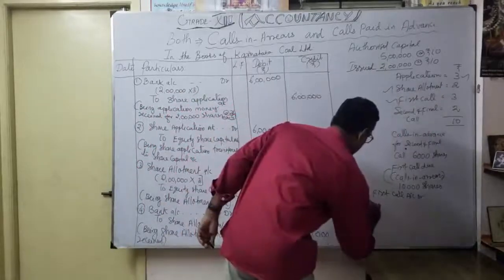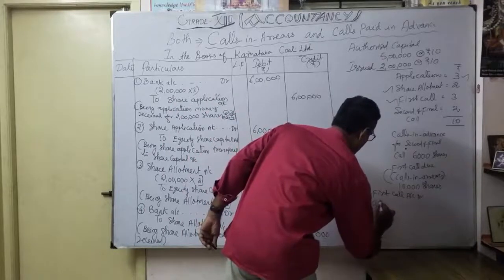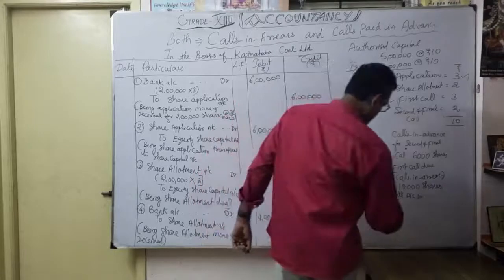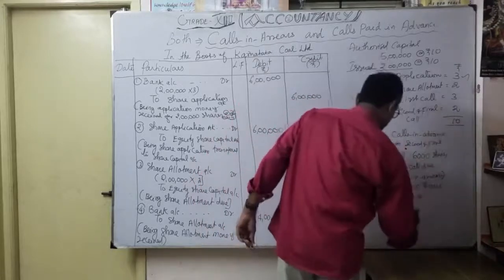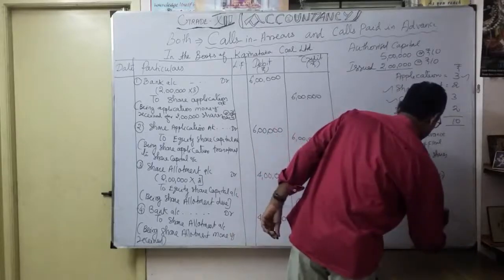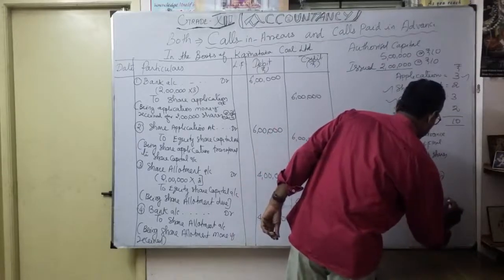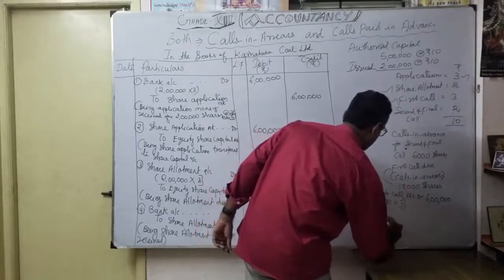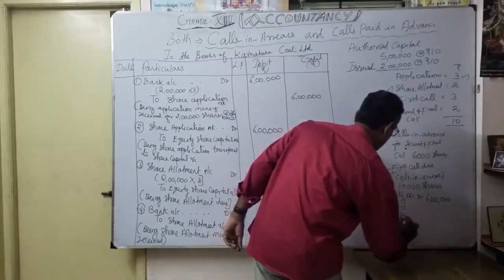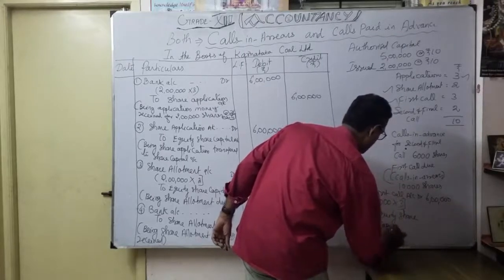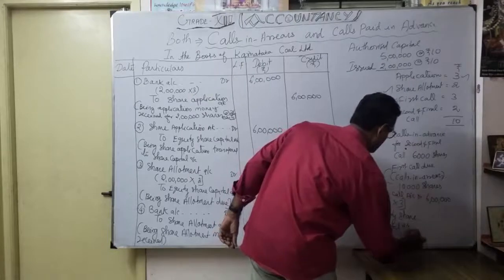2 lakhs into 3 rupees, right? You are supposed to receive 6 lakhs. 2 lakhs into 3, to equity share capital account 6 lakhs.